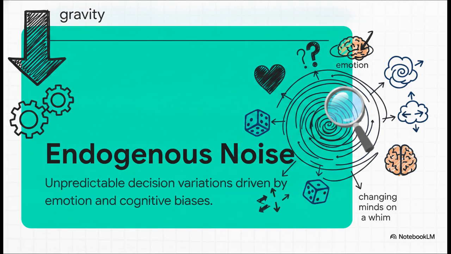Physical laws, like gravity or thermodynamics, they don't care about your feelings, right? They are purely objective. But human economic and social systems are almost entirely driven by unpredictable human fickleness. Our emotions, our cognitive biases, our tendency to just change our minds on a whim. This creates endogenous noise, which is essentially random noise generated from inside the system itself.